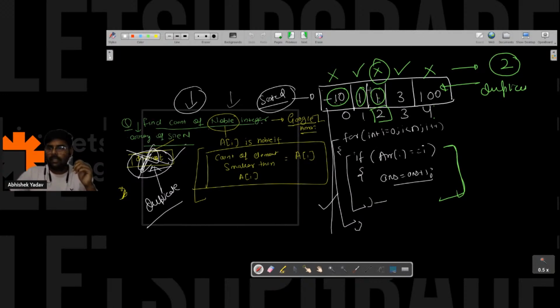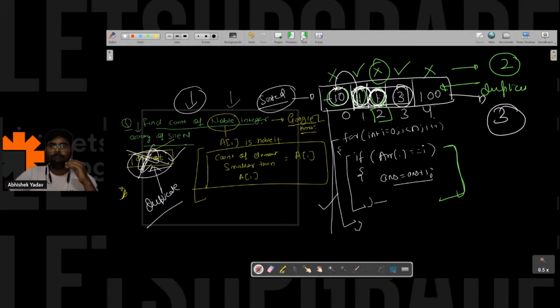These 3 are noble integers. 3 is a noble integer because if you count, 3 elements are smaller than 3. 1 is a noble integer because only one element is smaller than 1. Similarly, the other 1 is a noble integer because only one element is smaller than 1. So here we have a total of 3 noble integers.